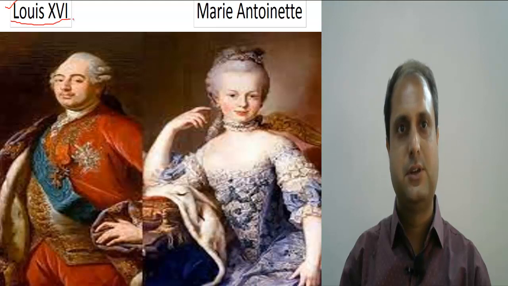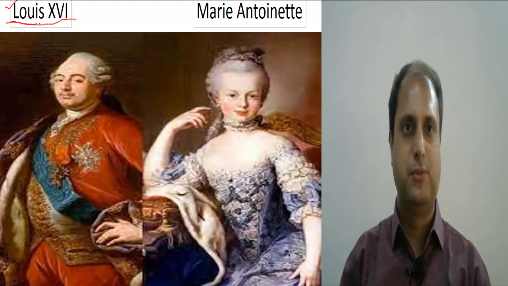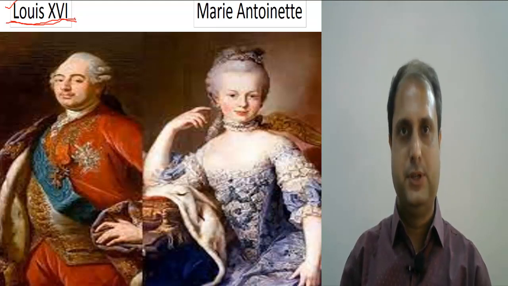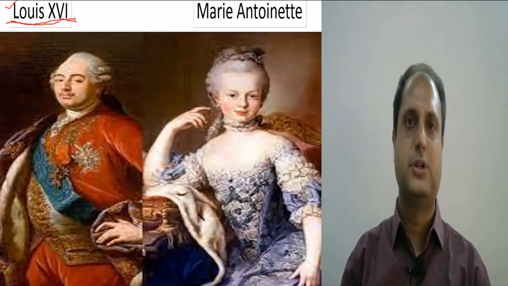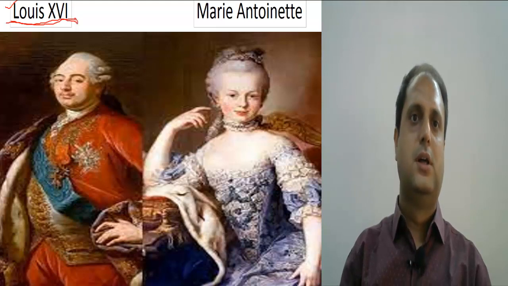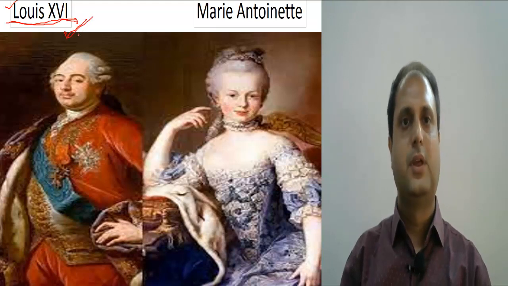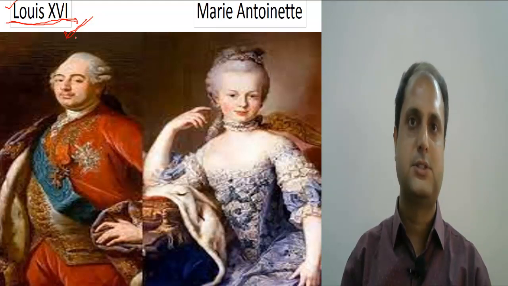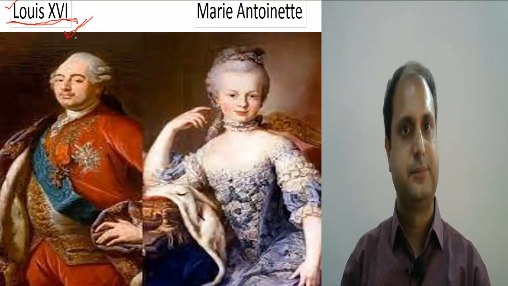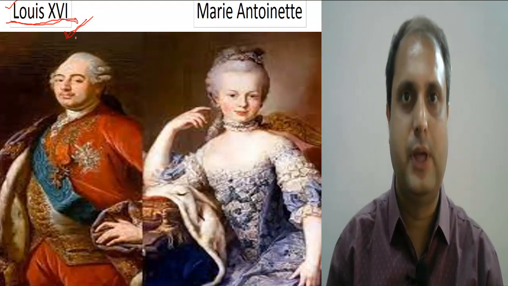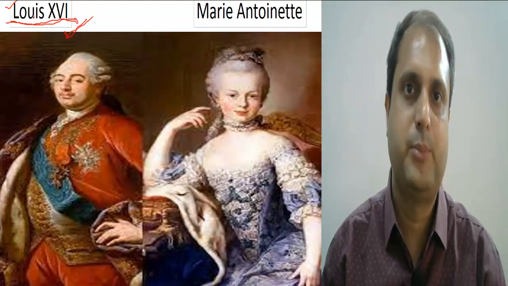When Louis XVI became the new king, his treasury was empty. He got an empty treasury. Why? Because France, Louis XIV helped America to get its independence. Now we have to remember here that France and Britain are enemies of each other. So in order to weaken Britain, the French helped America to get its independence.